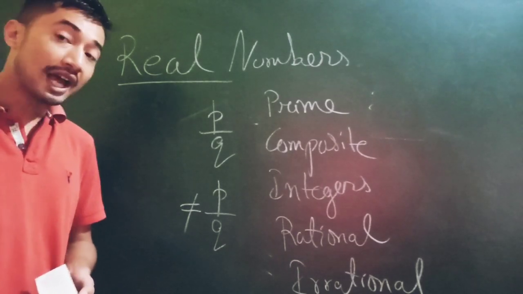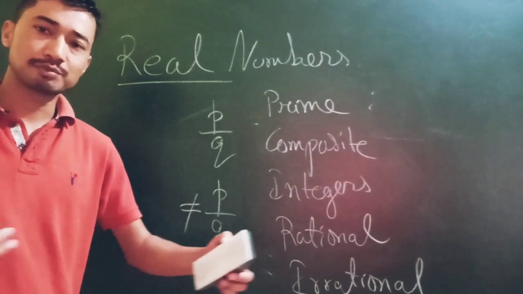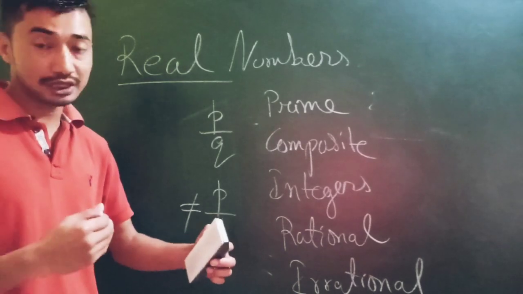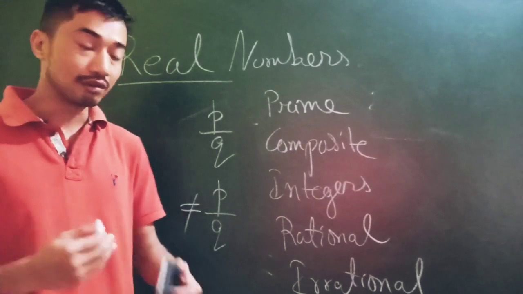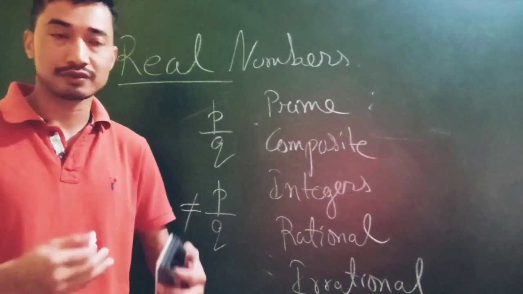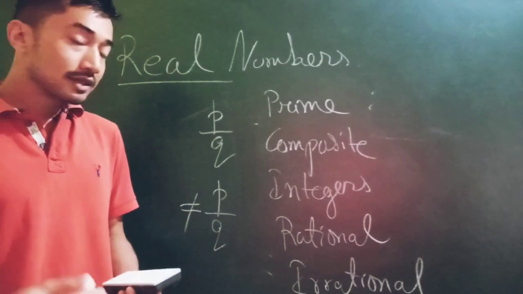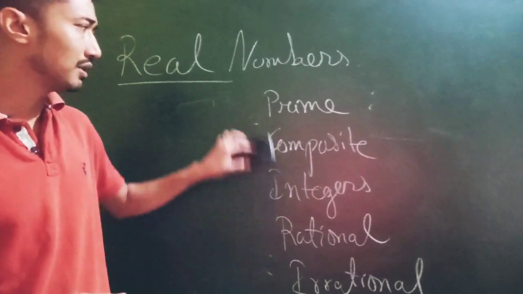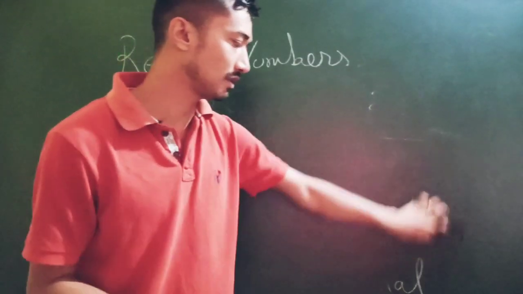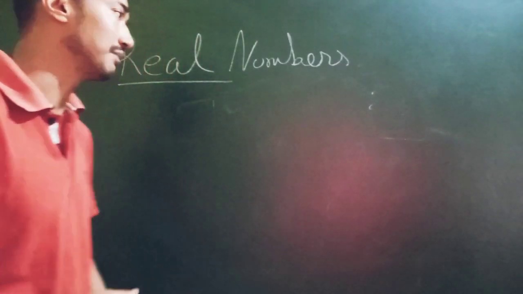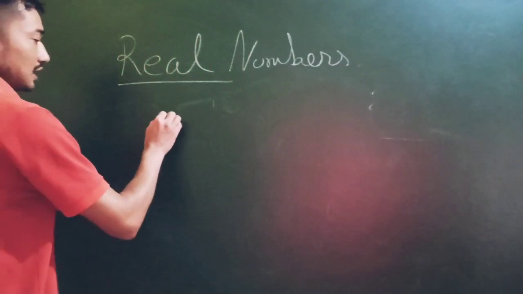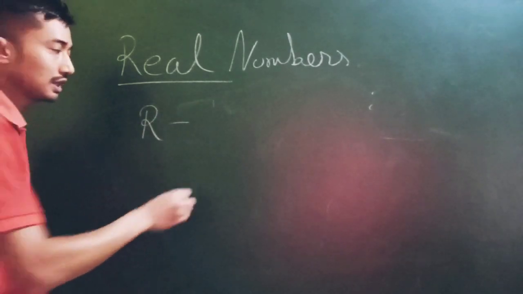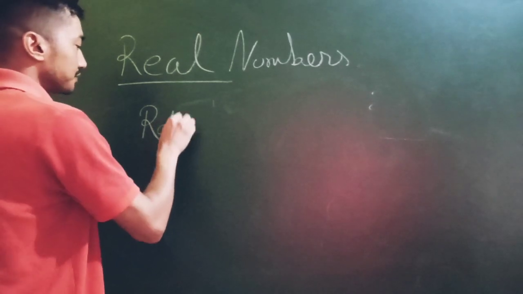So we have another definition which clearly differentiates rational and irrational numbers. Please remember, this is going to play a very key, important role for mathematics. There's another definition that clearly differentiates rational and irrational numbers. That's with respect to the decimal system. In terms of the decimal system, let me just write down.